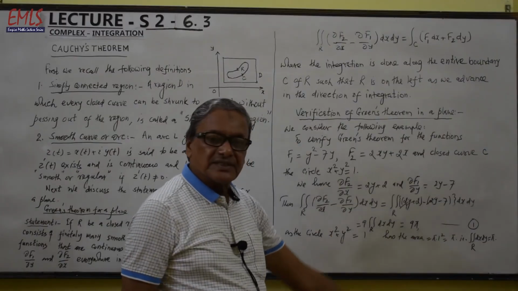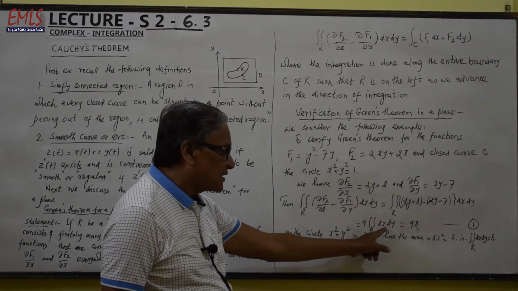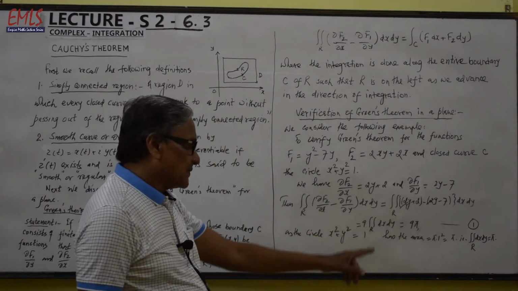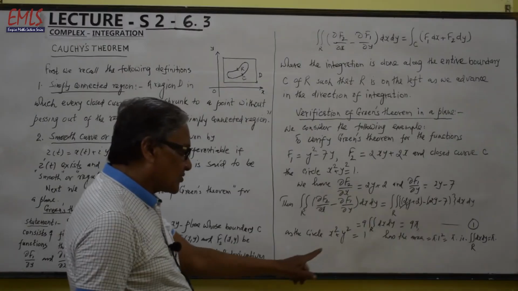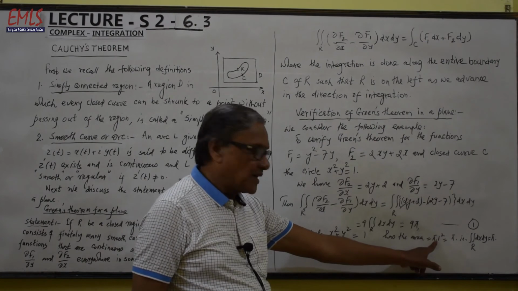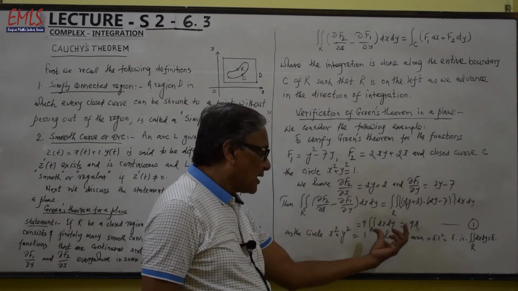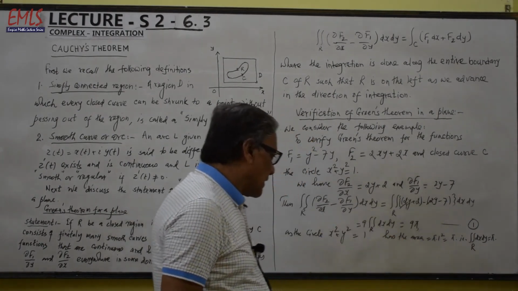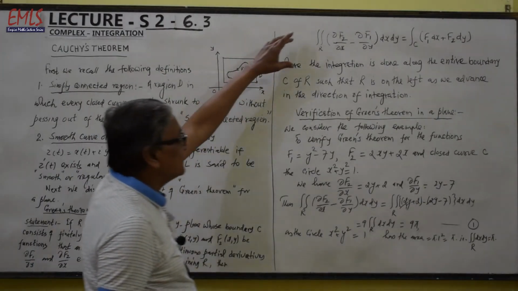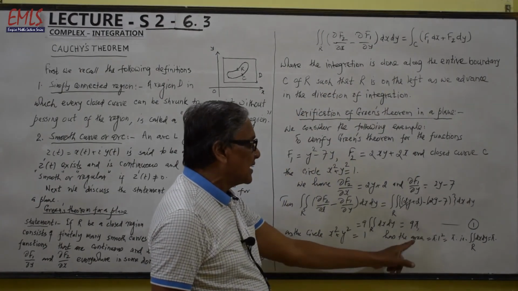The 2y terms cancel out and we are left with 9 times the surface integral over R of dx dy, and this is the area of the circle x squared plus y squared equal to 1, whose radius is 1. This will be pi r squared, that is pi into 1 squared, that is equal to pi. So the value of this surface integral over R of dx dy is equal to pi. So finally the expression on the left, that is the surface integral of (∂f2/∂x minus ∂f1/∂y) dx dy, is equal to 9 pi.